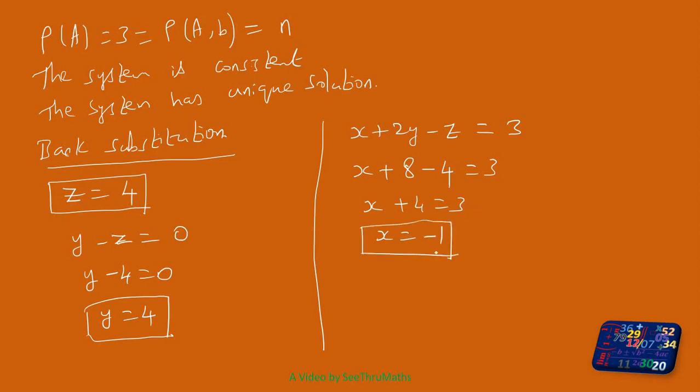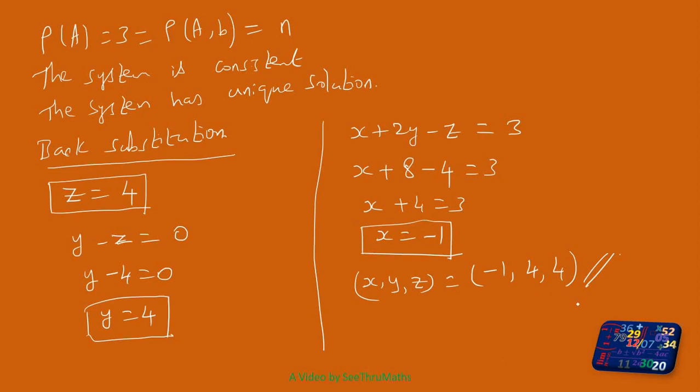So we got one value for x, one value for y, one value for z. Therefore x, y, z is equal to minus 1, 4, 4. This is the solution. Okay, so now I hope you understand this problem. We will do one more problem.